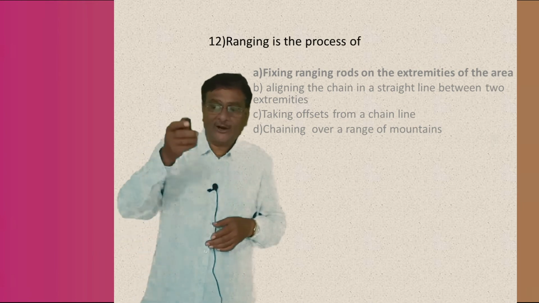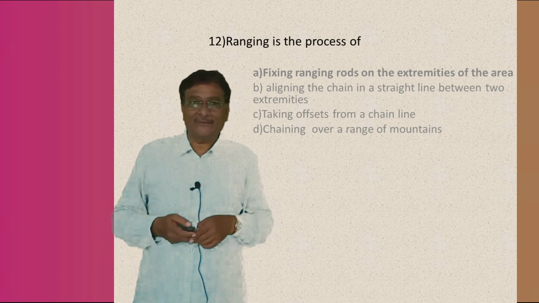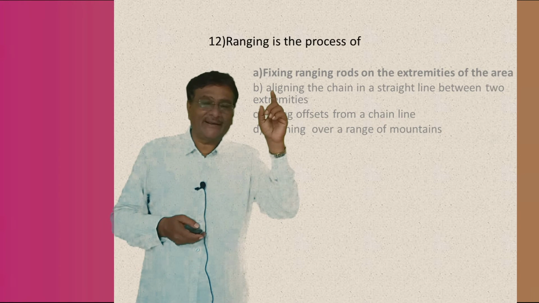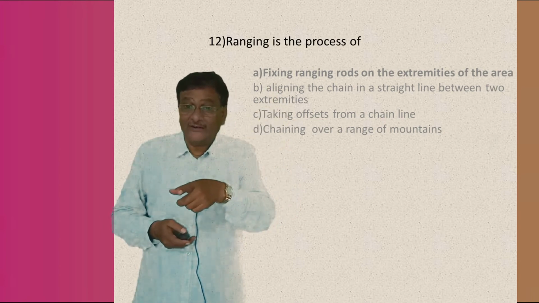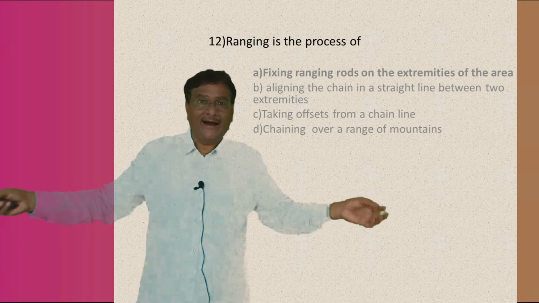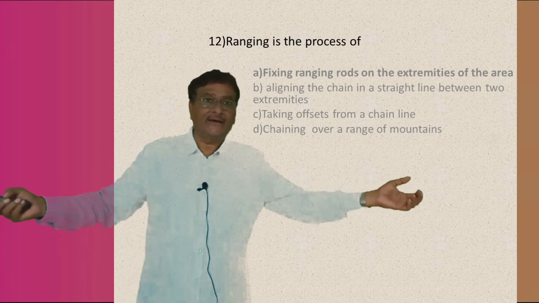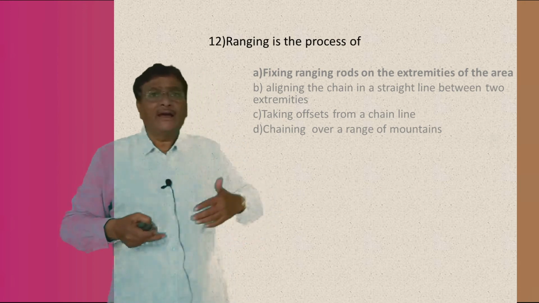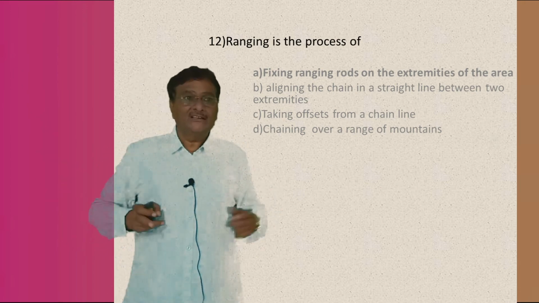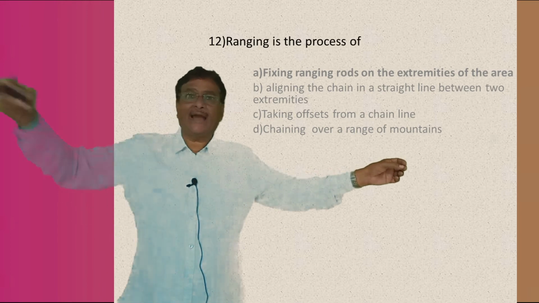So, look here around the four, which is the right answer, my boys? The answer A is the right answer. See, fixing the ranging rods on the extremities of the area. What is extremities? Two extremities. One extremity is A, another extremity is B. Why A and B? I say it is L and M. L is one extremity and M is another extremity.